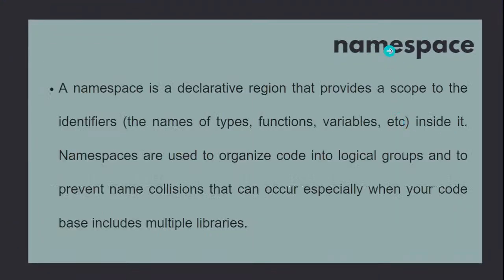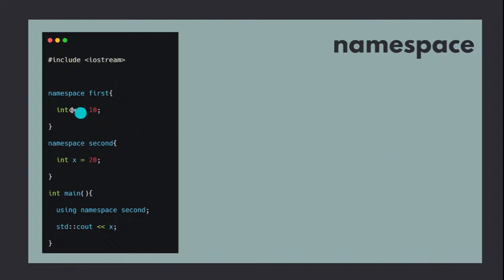So that is declarations. And finally, we will see about this namespace, which you can mandatorily also do. A namespace is a declarative region to provide a scope. So you can create some namespace to organize code into logical groups and prevent name collisions that occur, especially when your code base includes multiple libraries. For example, you can create by using namespace first, and declare, for example, integer x equal to 10 inside the namespace first.